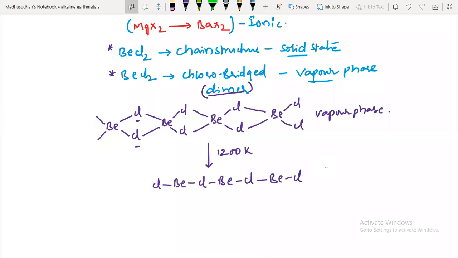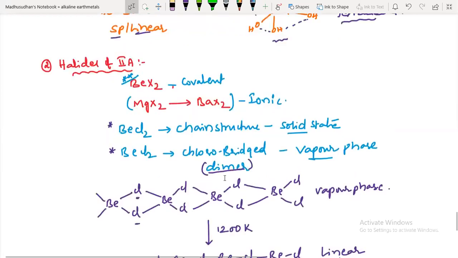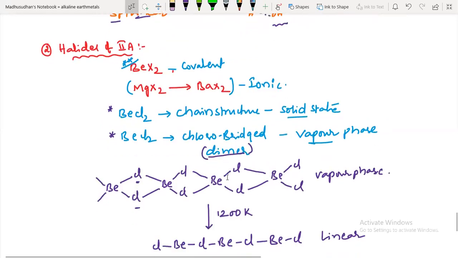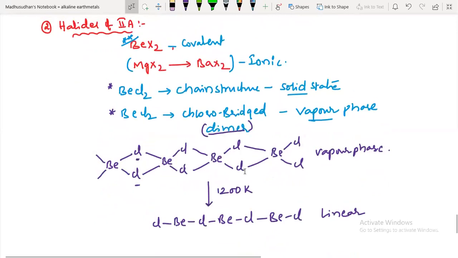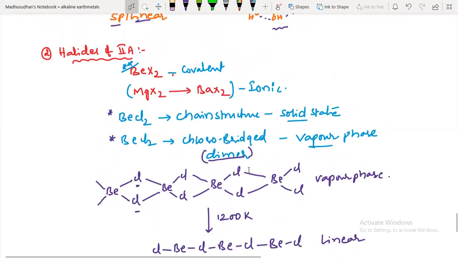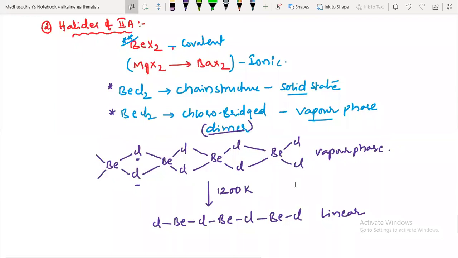So it is converting into a linear monomeric compound. So these are BeCl2's special characters. Note down these things. Have you noted this down?